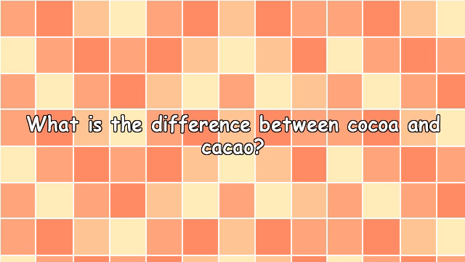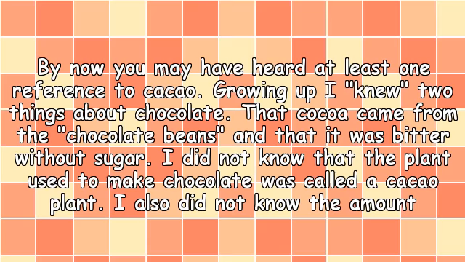What is the difference between cocoa and cacao? By now you may have heard at least one reference to cacao. Growing up I knew two things about chocolate: that cocoa came from the chocolate beans and that it was bitter without sugar. I did not know that the plant used to make chocolate was called a cacao plant.